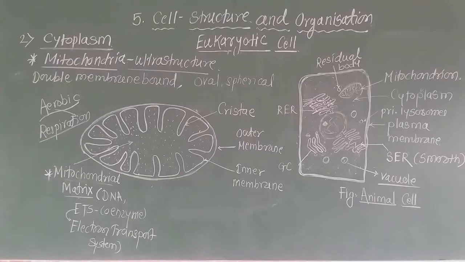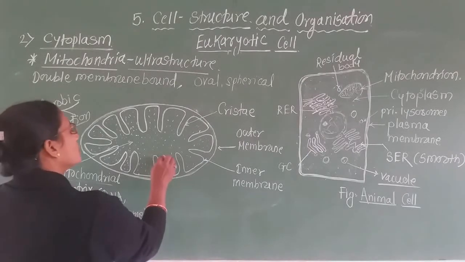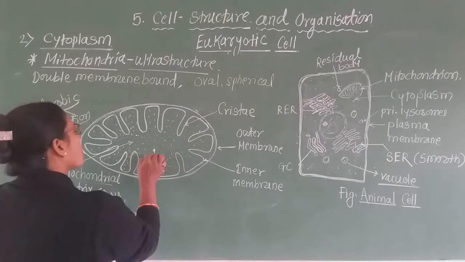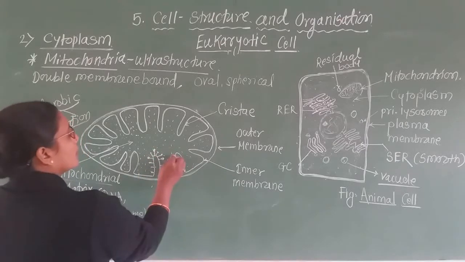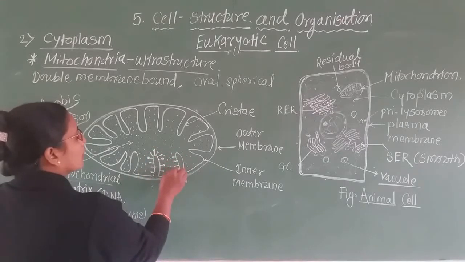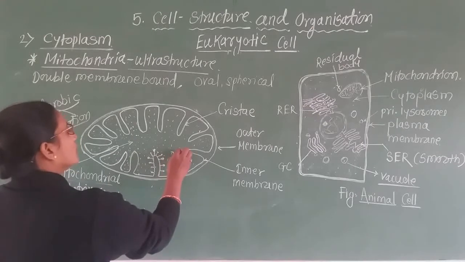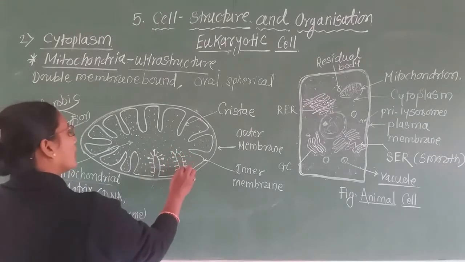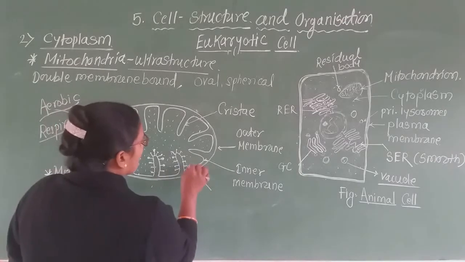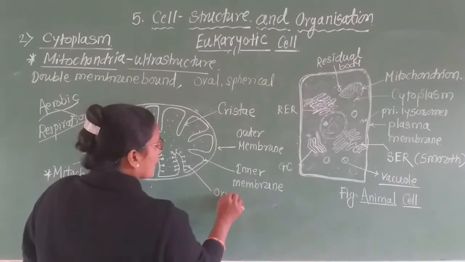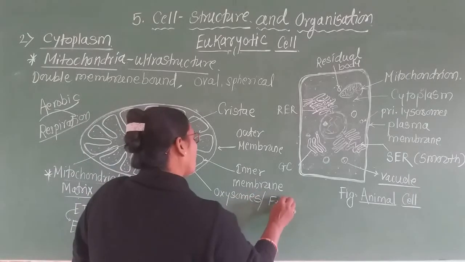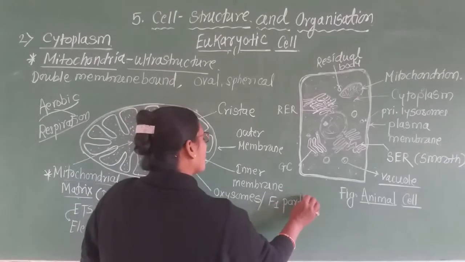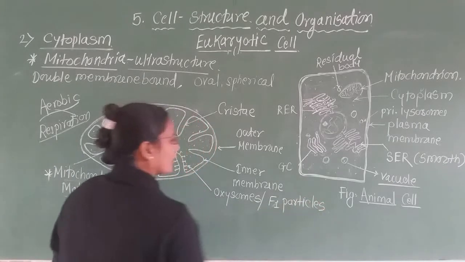Okay, and this inner membrane consists of stalked particles like this on the cristae. On each cristae we observe such stalk-like particles. These particles are called oxysomes, or they are also called F1 particles. What are called F1 particles?